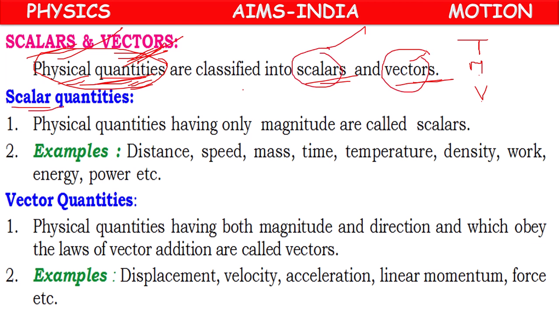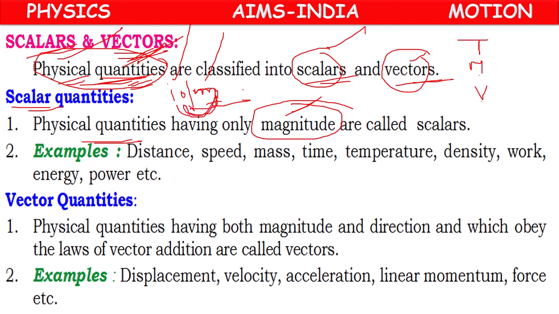Here scalars means the quantities which have only magnitude. Magnitude means, suppose we say 10 meter. Here 10 is a numerical value, meter is a unit. The combination of numerical value and unit is called magnitude. So scalar quantities have only magnitude. They have only value, but no direction.